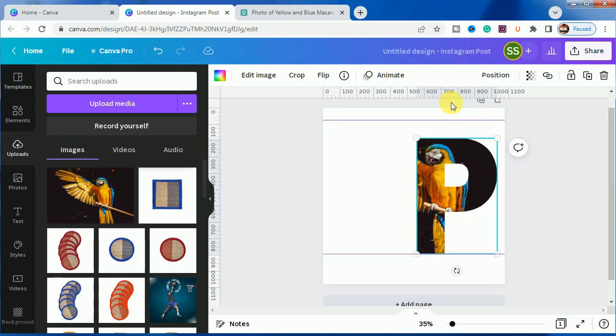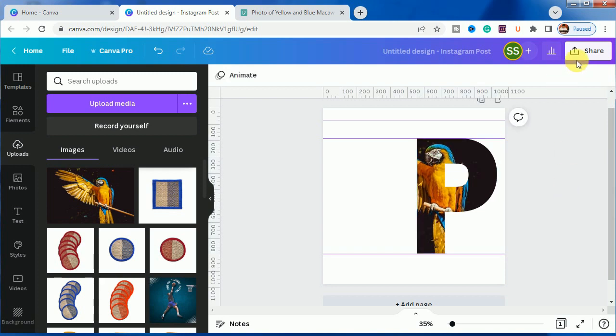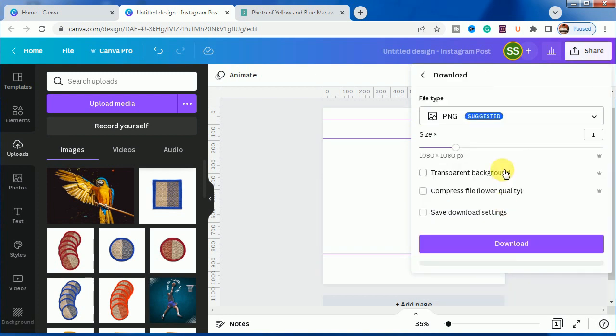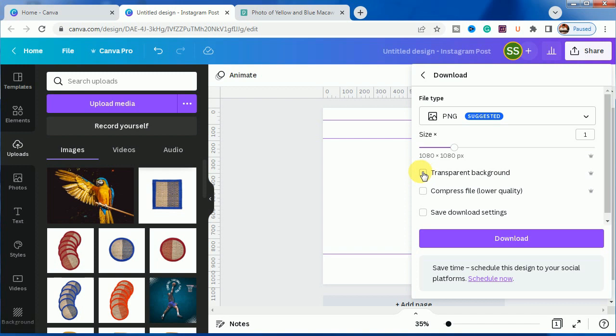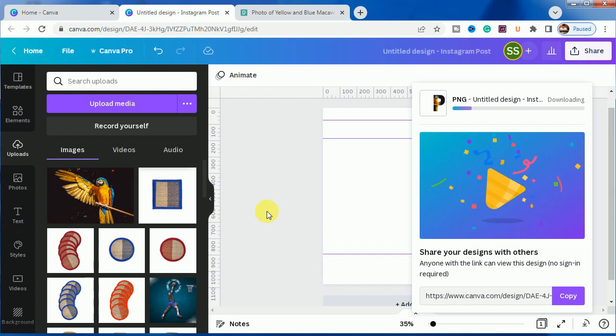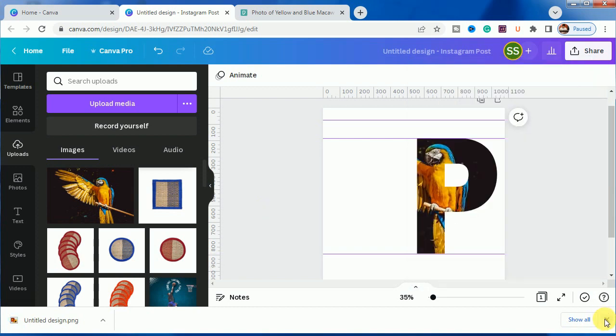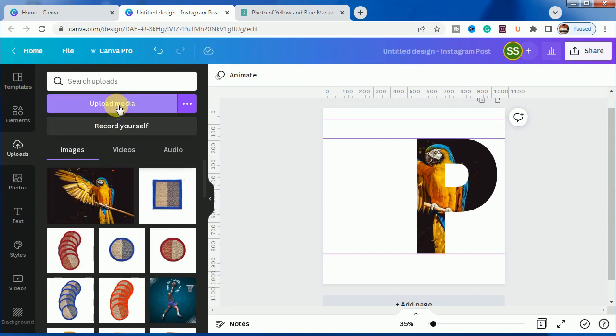So, and for the P frame we'll place another print here. So I will just go and download it, and for this you have to keep it in mind that you use a transparent background option and you need to have a pro account for this work, so you need to download it. So it is downloaded. Let's upload it here.